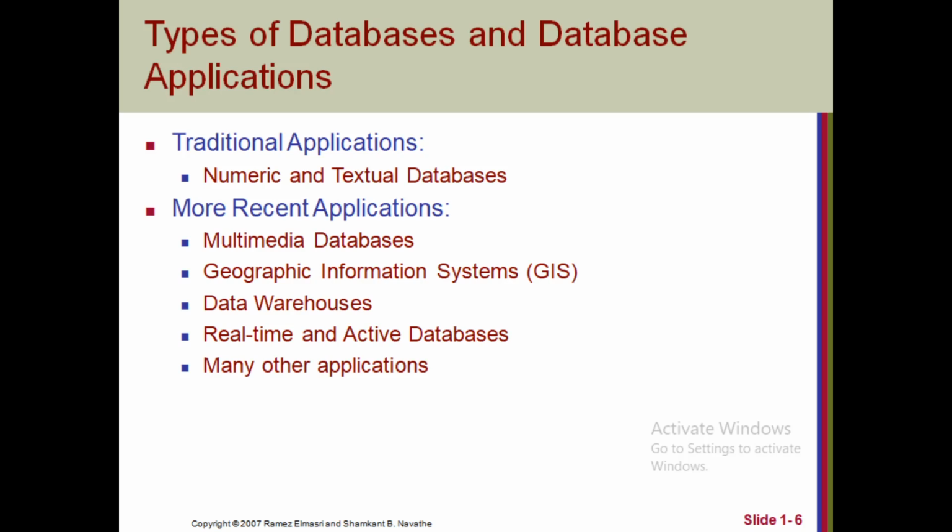Right, in those applications, in those databases, we used to store only numerics and textual things. If we create a particular table, we used to store only either the numerics or the text over there. We could not save images or links, audios, all this information. We were using databases for storing only the numeric and the textual data, right? So we call them traditional applications of the databases.